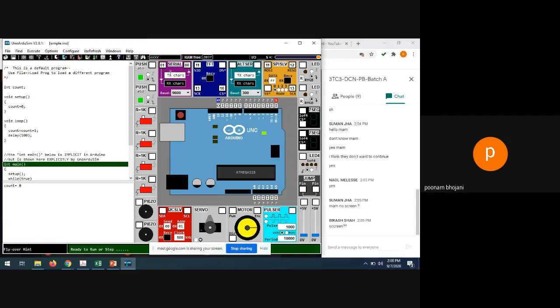Whatever the transmitter transmits, those characters will be received at the receiver pin, pin 0. And whatever the receiver sends, those characters will be received at pin 1. So the transmitter can transmit the data, it can be received here, and the receiver can receive the data from the transmitter. That is about the serial port.